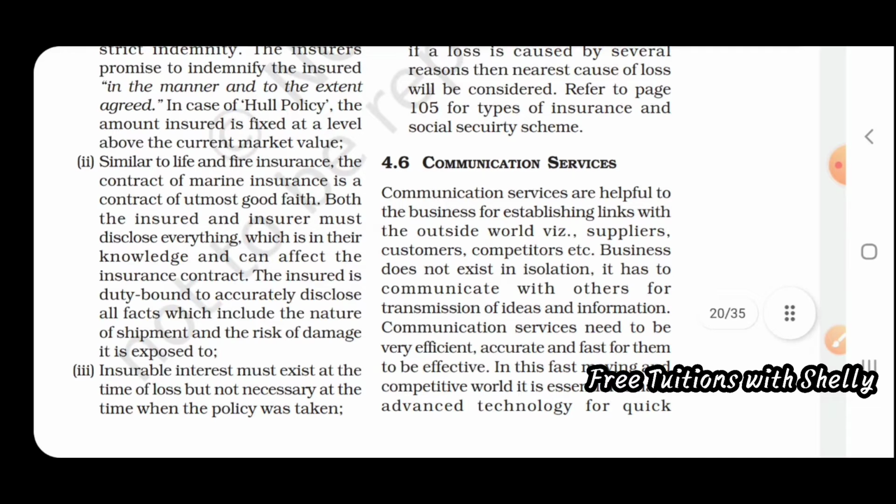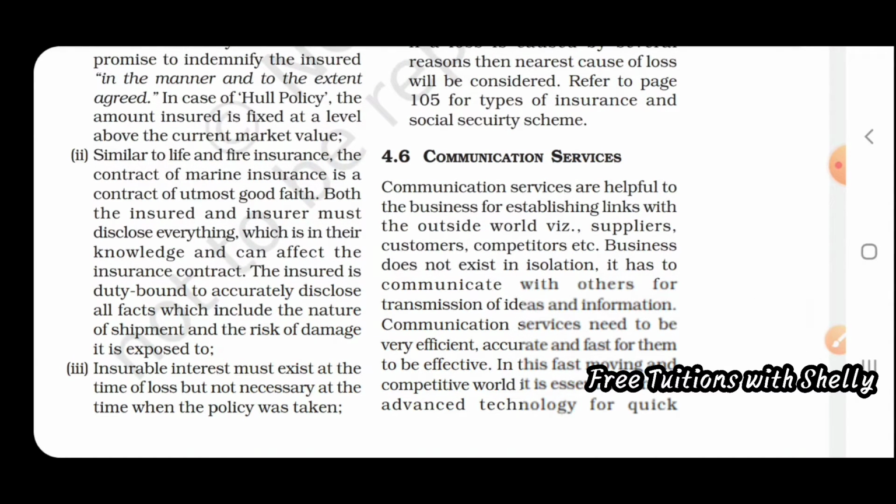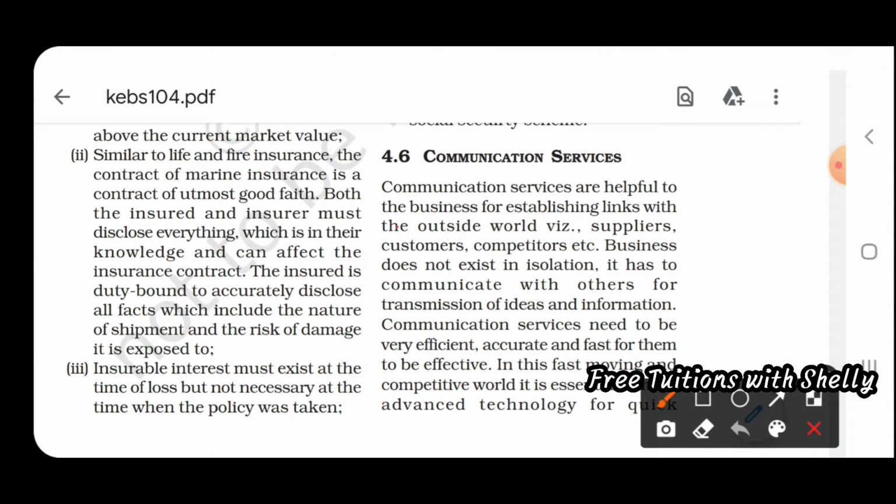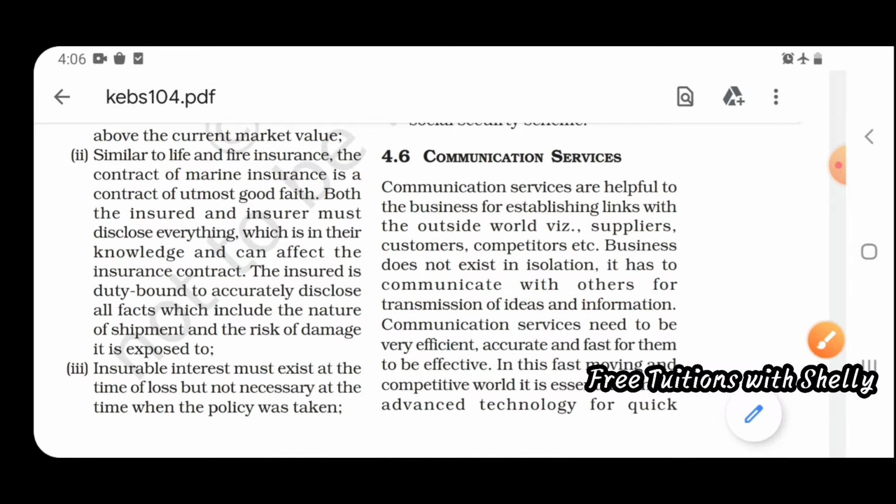Now communication services. Communication services are helpful for the business in establishing links with the outside world, be it suppliers, customers or competitors. We have to have a relationship with all of these, so communication must be good. Communication must be maintained with suppliers, customers and competitors, because for a business to grow, we have to maintain a relationship between all these persons. So it has to communicate with others for transmission of ideas and information. Communication services must be looked after.